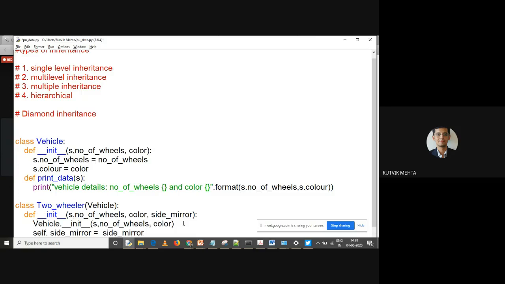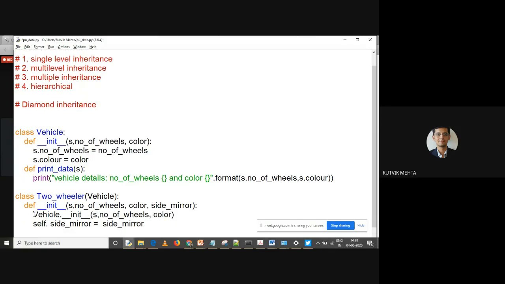So what I've done over here, understand this, I have called constructor of parent class from this point, right? And this is being called here, right? And I have added some more data to this. So self dot side mirror is equal to side mirror, which is additional thing in the child class compared to the parent class, right? And again, I'm calling this function print data to the brackets, right? And we are going to print this three values.